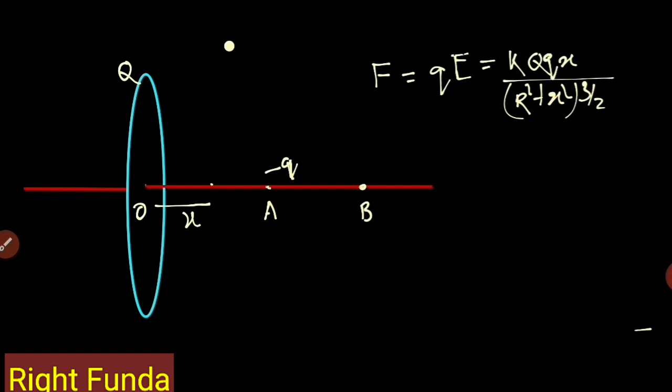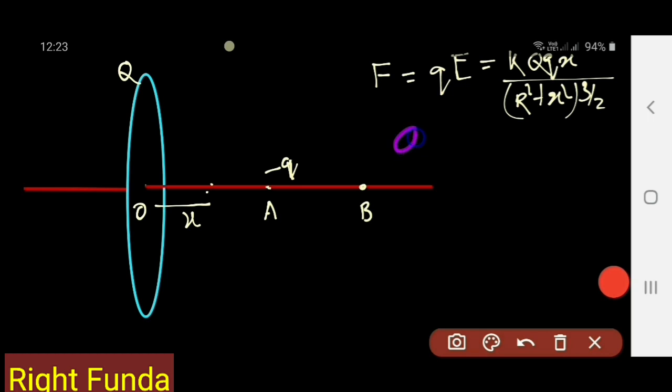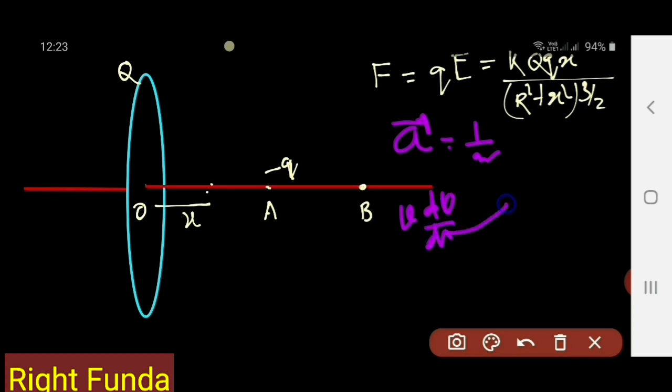Once we got the force, the regular process to find the time period, to calculate the time from going from A to O, is to calculate the acceleration by dividing by m. Then I would have written v dv by dx, written v as a function of x, and then in place of v I would have written dx by dt. But the process will be very complicated. This is the regular process we do, but it cannot be solved right now because the integration will be complicated.